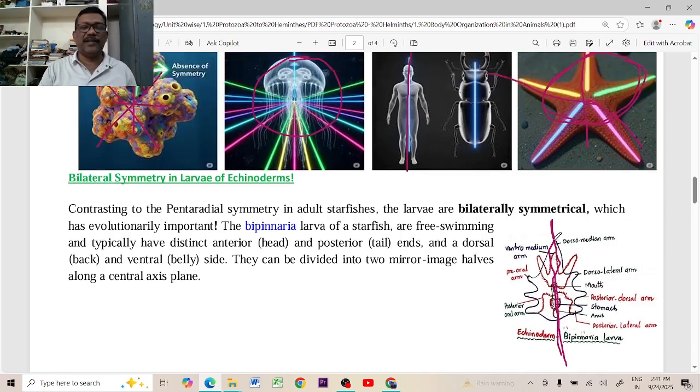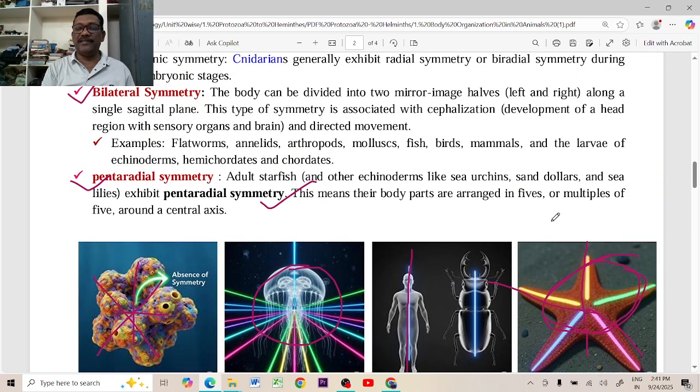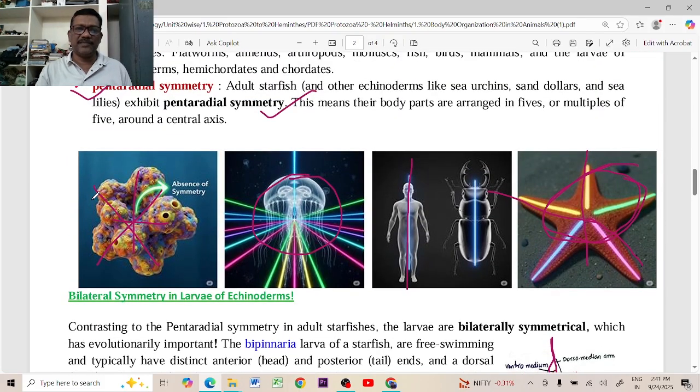Those are the symmetries. Once again, I am insisting on one point: why symmetry? If symmetry is present in the animal, the body organs are in a balanced format. Beginning organisms are asymmetrical, and later they become radially symmetrical or bilaterally symmetrical. Later they become pentaradially symmetrical. But from platyhelminthes onwards, all the organisms show bilateral symmetry except this pentaradial symmetry. This bilateral symmetry is the successful symmetry in the animal kingdom, exhibiting paired organs in the body which are